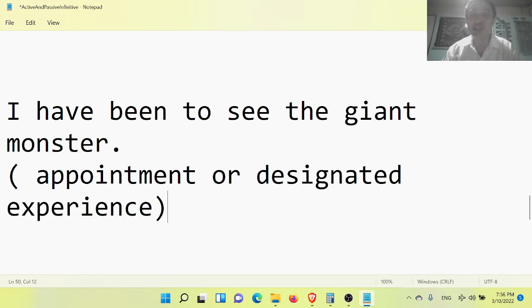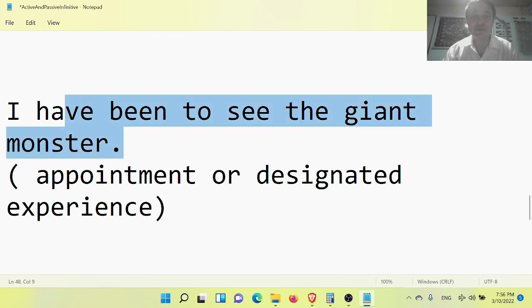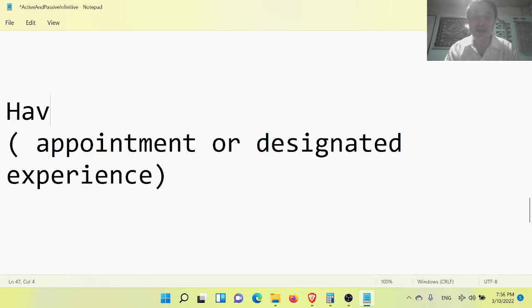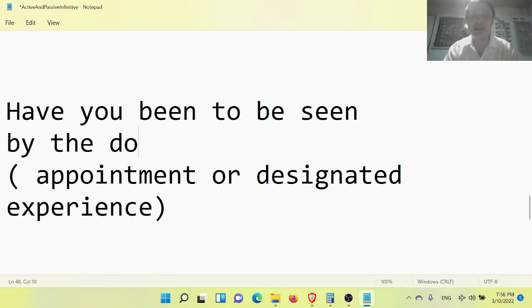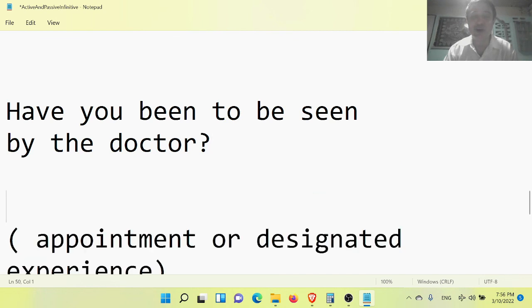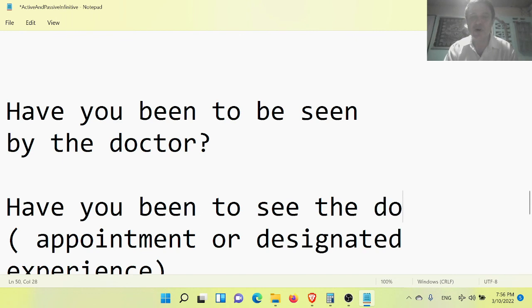Have you been to see the doctor? Have you been to be seen by the doctor? Have you been to be passive at your doctor's appointment? Or have you been to be active at your doctor's appointment?